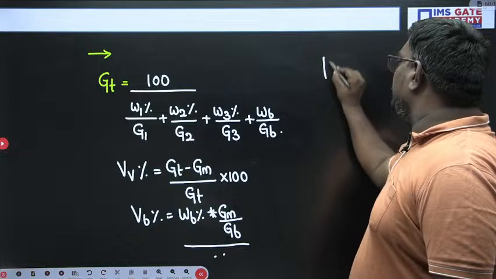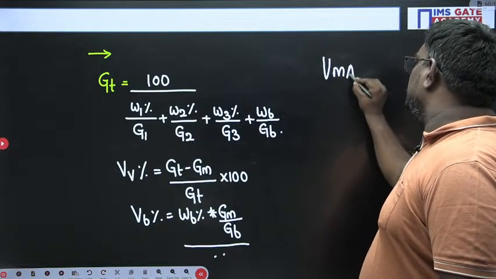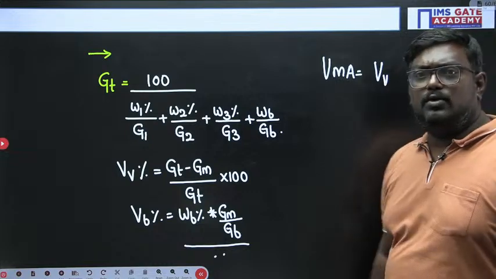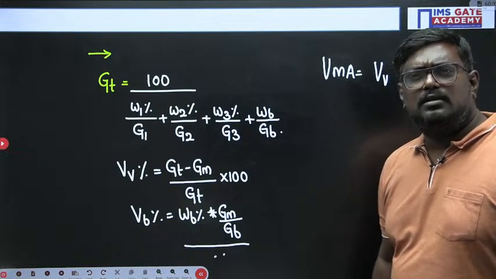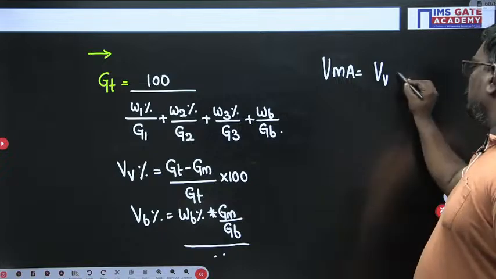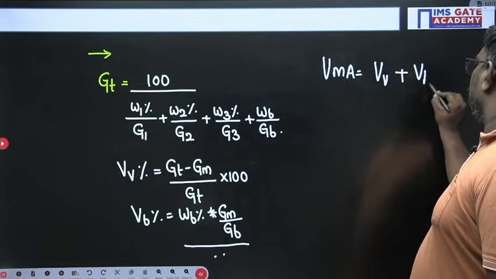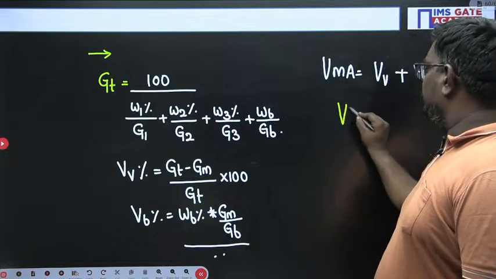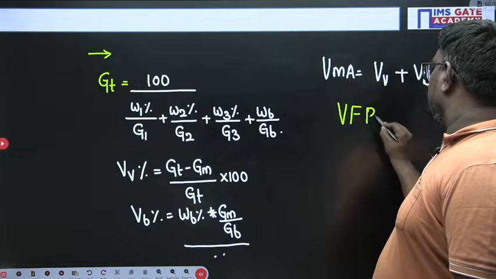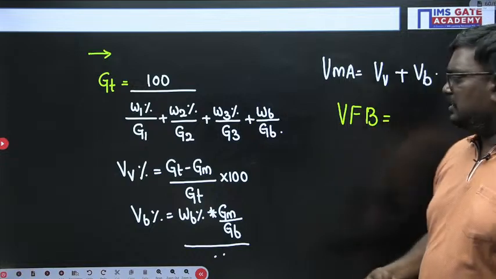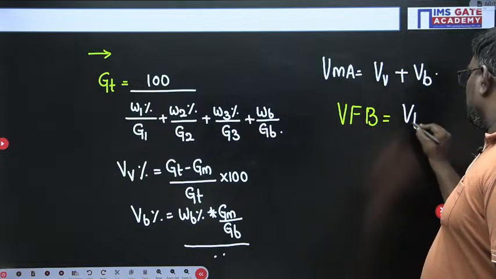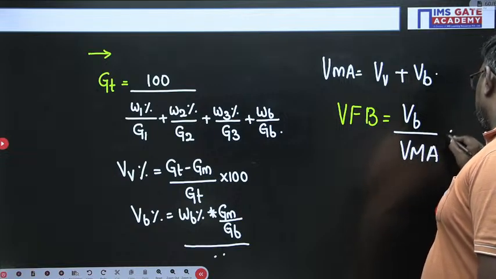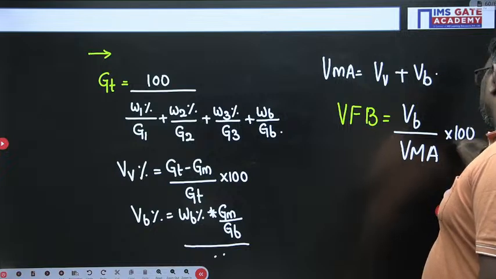Similarly, VMA, voids in mineral aggregate, you can write as volume of voids VV plus VB. Next, VFB, voids filled with bitumen, is nothing but volume of bitumen upon voids in mineral aggregate, into 100.